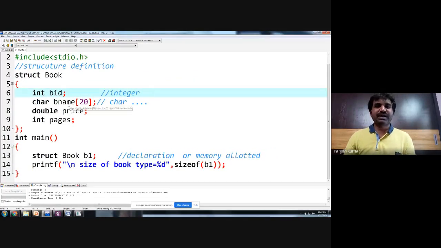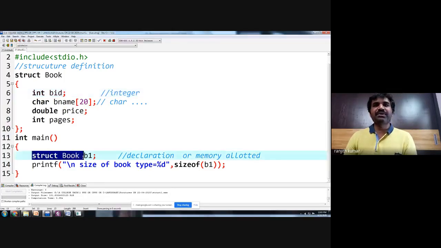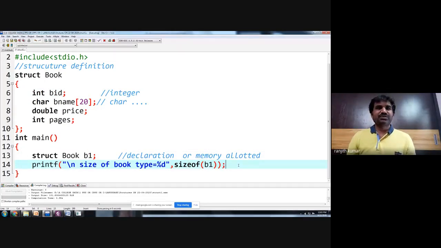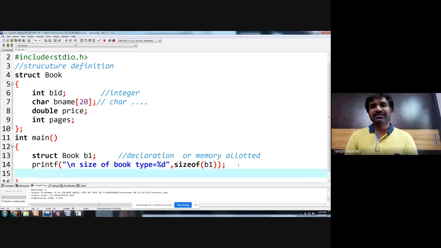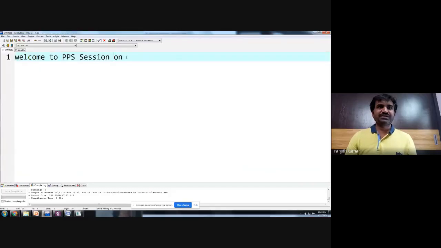So in this program, what you have done, you have defined a new data type called book. Then you have created a memory for book. Now how to access the book data? Using a dot operator, we can access the member of a structure.